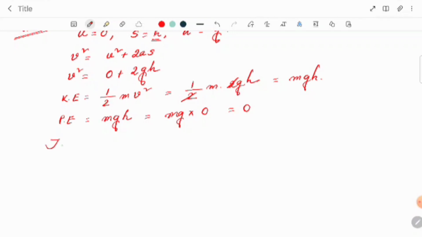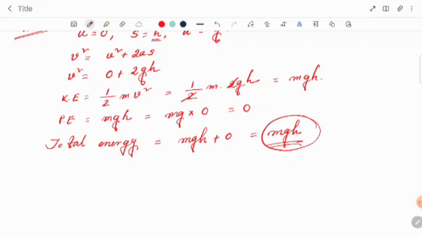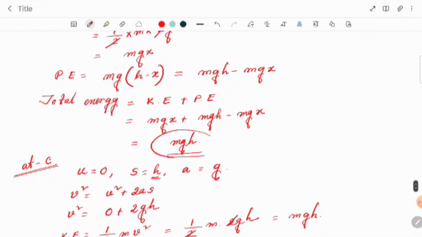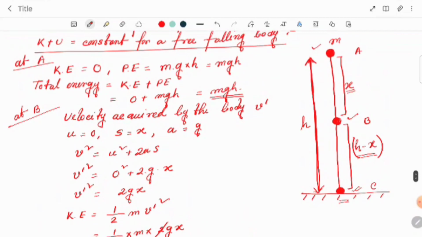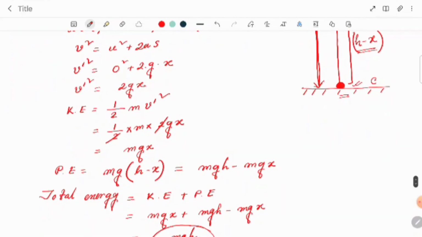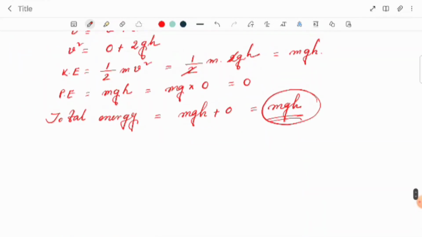So what will be the total energy? The total energy will become mgh plus 0. It should also become mgh. So ultimately, at the three positions A, B and C, the total energy is always mgh. At C it is mgh, at B also mgh, and here at A it was also mgh. So ultimately we can say that the total energy is constant.